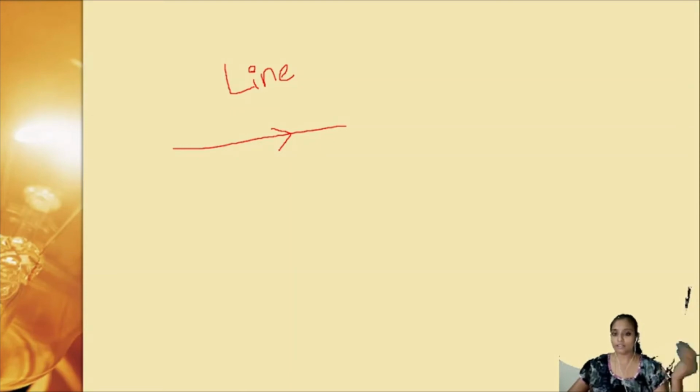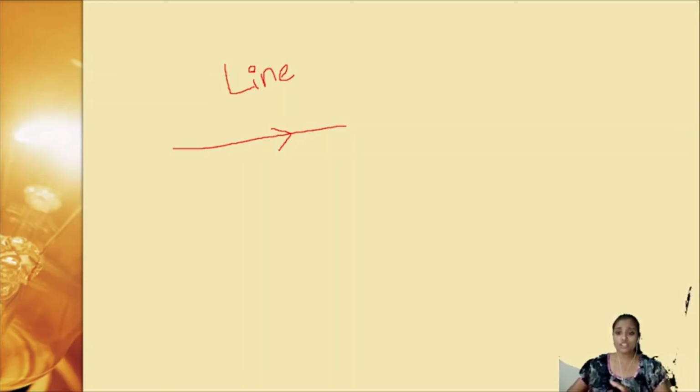You might have learnt about solar eclipse and lunar eclipse. The eclipse phenomenon is also because of rectilinear propagation of light. You might also have done an activity on a pinhole camera. That is also because of rectilinear propagation of light.